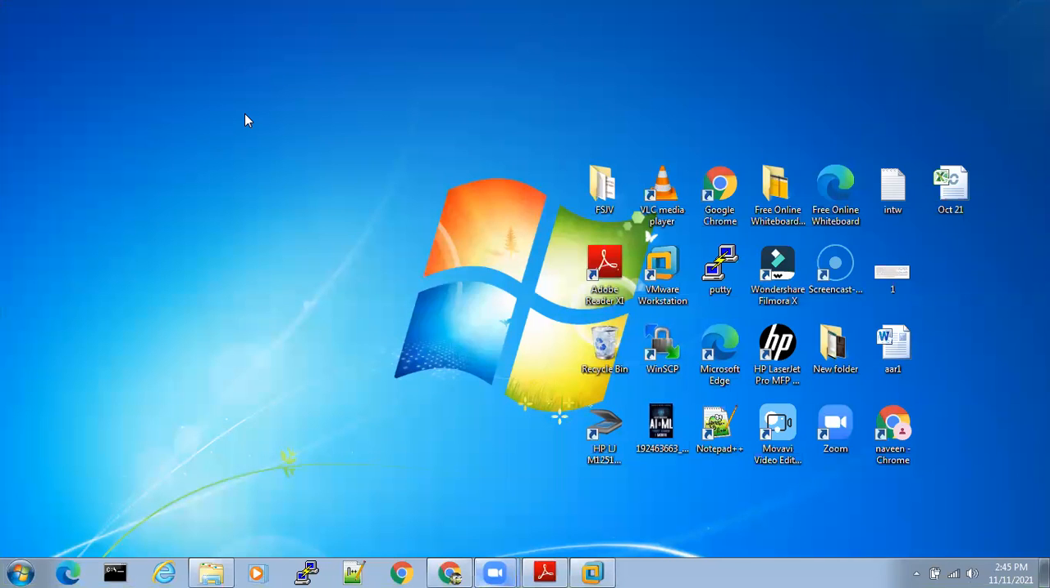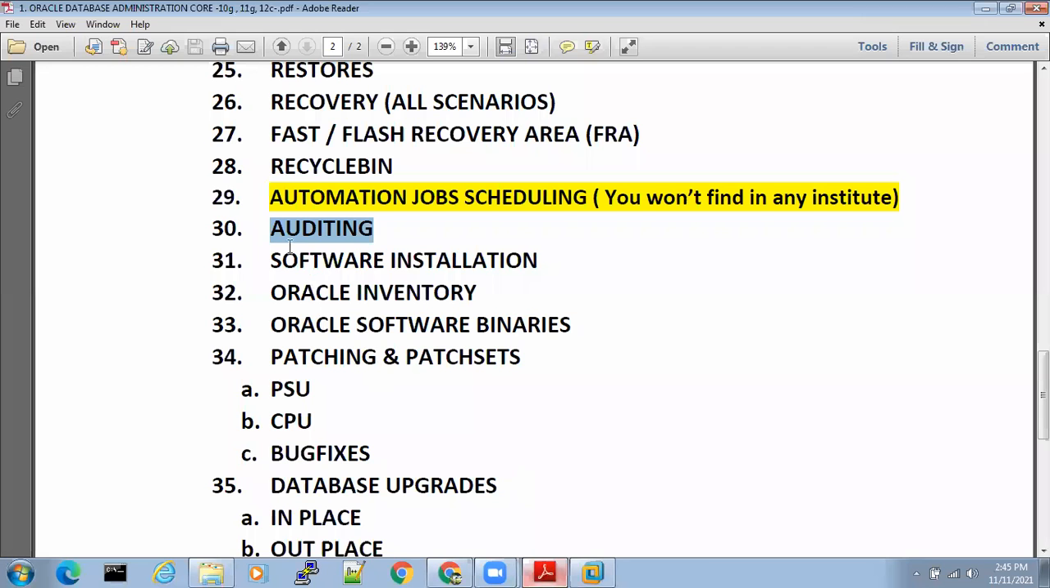On the Core DBA, we are at the end, about to complete the topic. We are pending with only 3 or 4 basic, small topics like auditing, inventory, Oracle binaries. So we'll complete this first, starting with auditing.